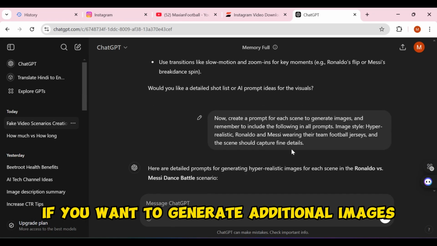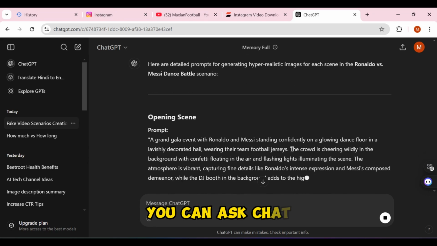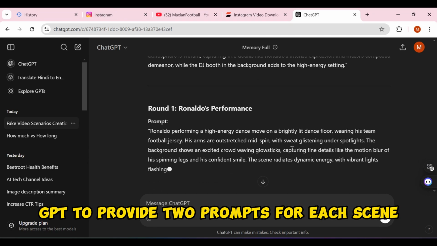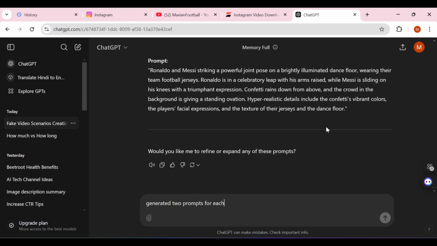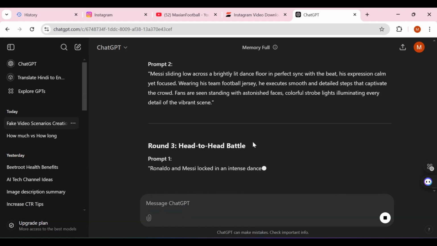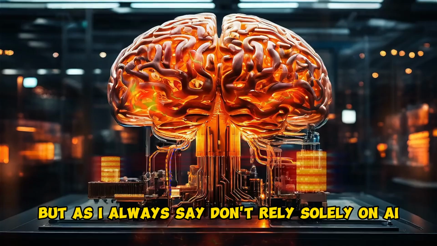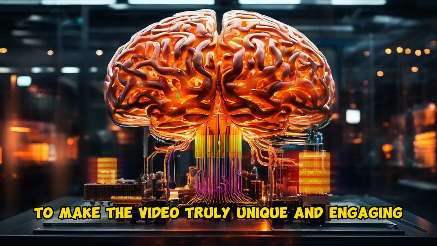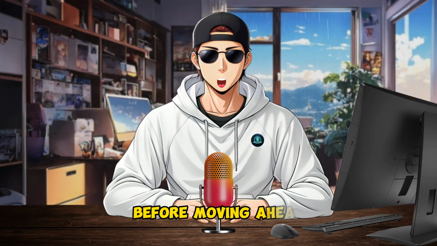If you want to generate additional images, you can ask ChatGPT to provide 2 prompts for each scene. This way, you can generate unlimited prompts with ChatGPT, but as I always say, don't rely solely on AI. Add your own creativity to make the video truly unique and engaging before moving ahead.